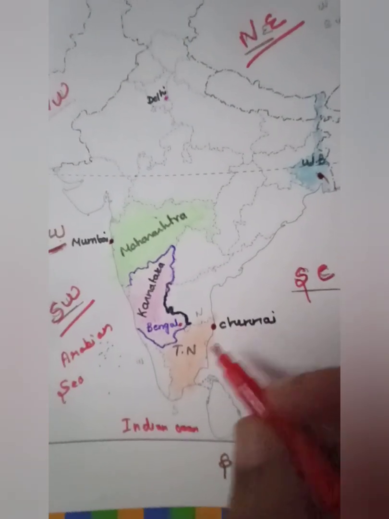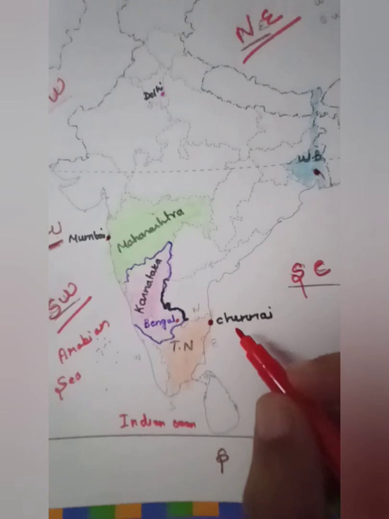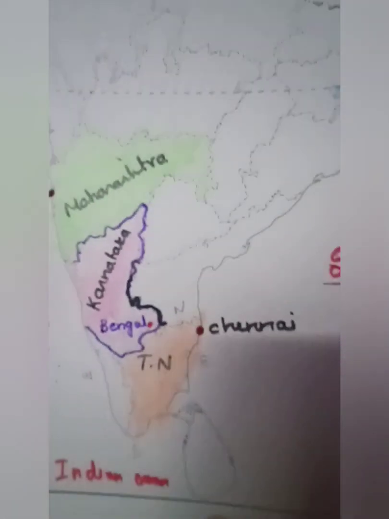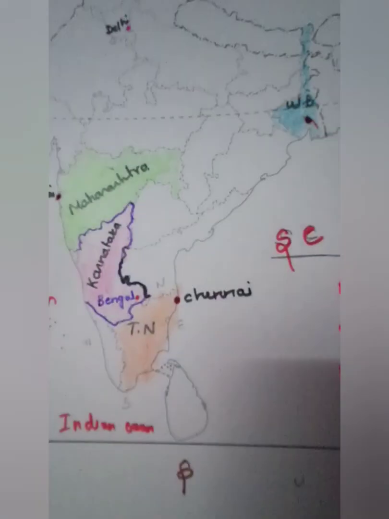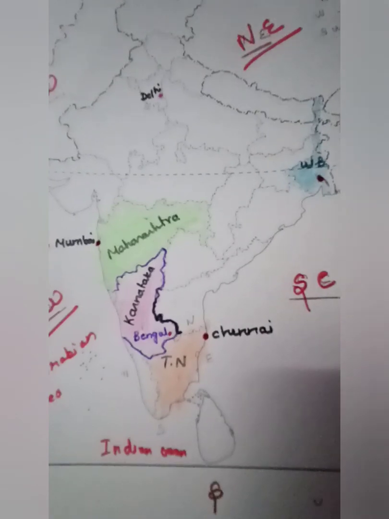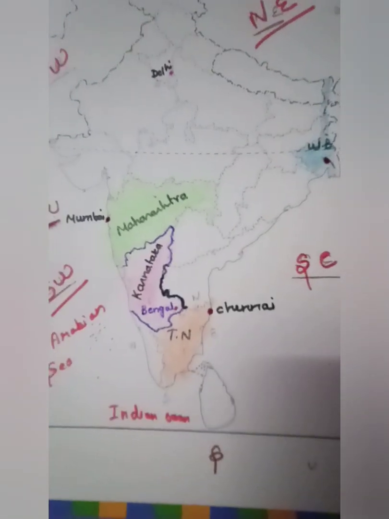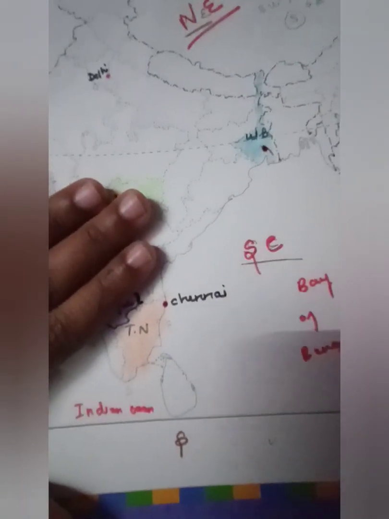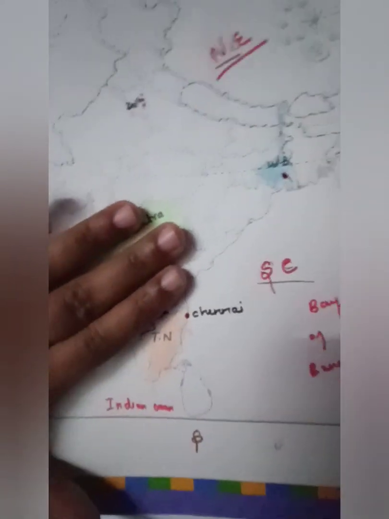So Chennai is the capital of Tamil Nadu. Chennai is the capital of Tamil Nadu. So this is the airport. Just see here. Don't look at the top portion, just see here.